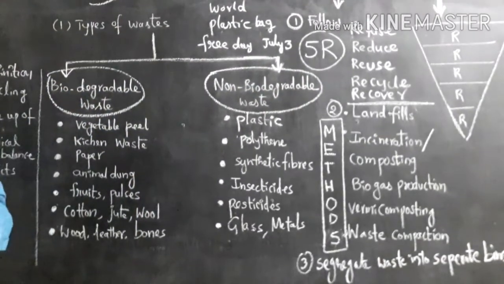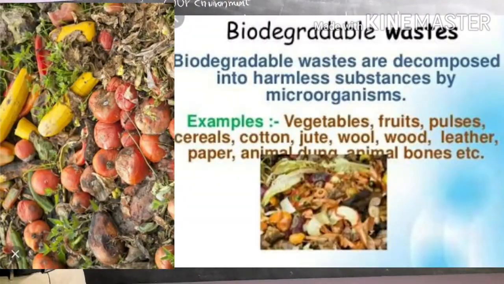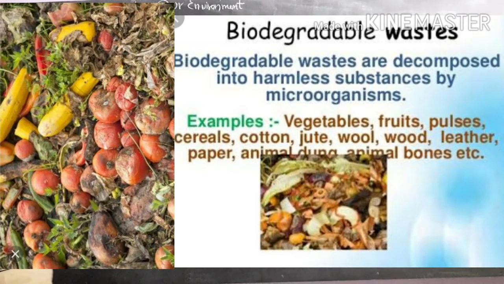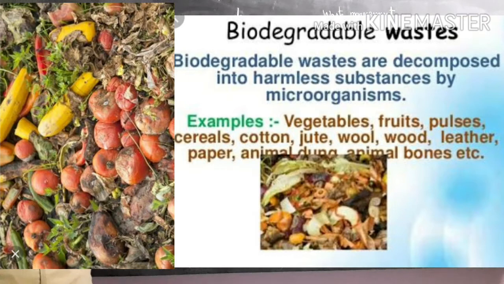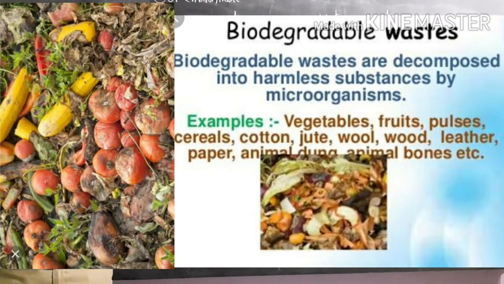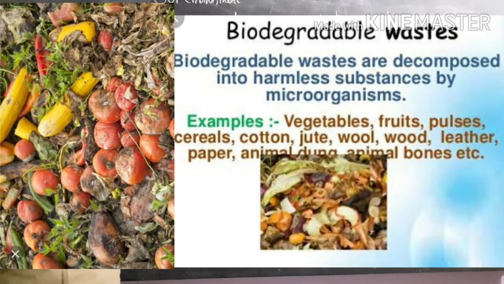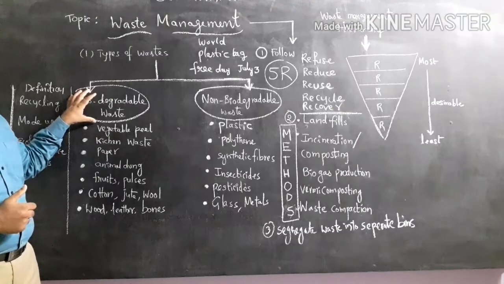Now come to the definition. What are called biodegradable and non-biodegradable wastes? Come to the first one, biodegradable waste. See the definition. In the definition itself it is given: these are the wastes which can easily be decomposed into simplest harmless substances by microorganisms, especially the scavengers like bacteria and fungi. That means biodegradable means biologically they are degrading. Microorganisms like fungi and bacteria decompose all the materials that we discard. Such materials are called biodegradable waste materials.